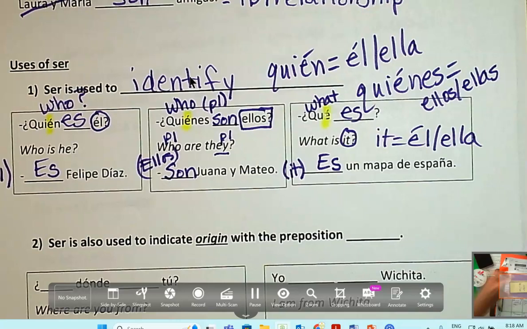But like cómo has an O, right? ¿Por qué? It's the E. Let's glance up there. ¿Dónde? Where? It's on the O. ¿Cómo on the O? ¿Cuánto? ¿Cuánta? It was on the A. So it depends on the word. Yeah. But the ones with the E tend to be an E, don't they?